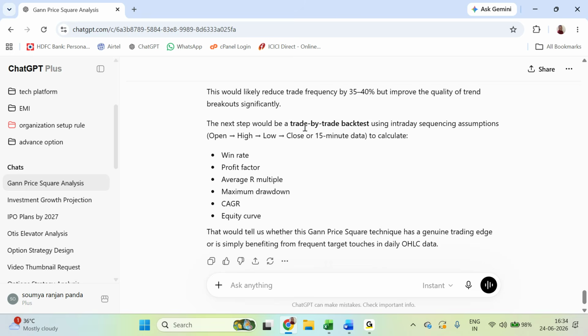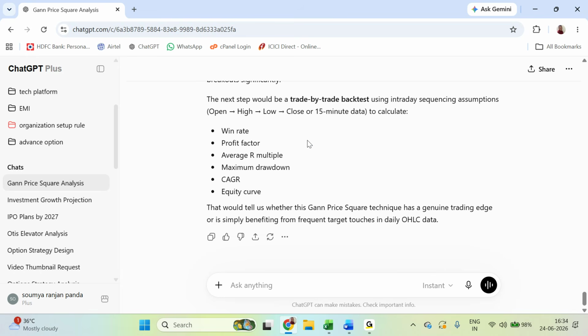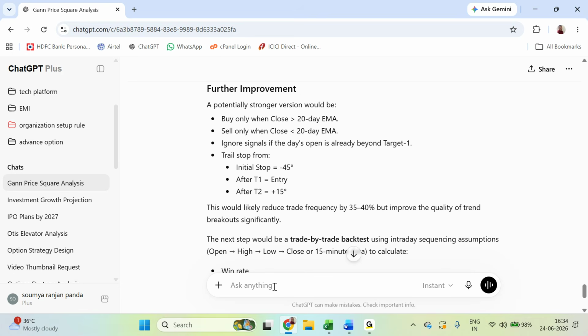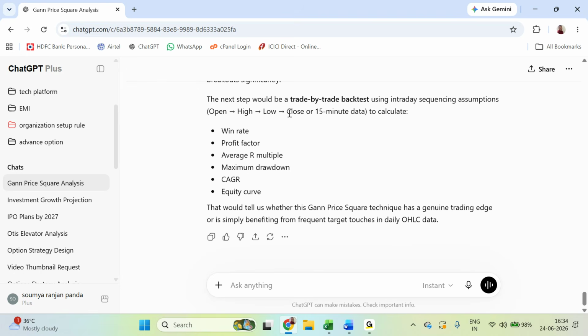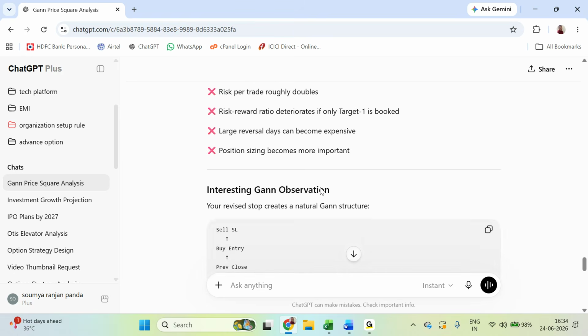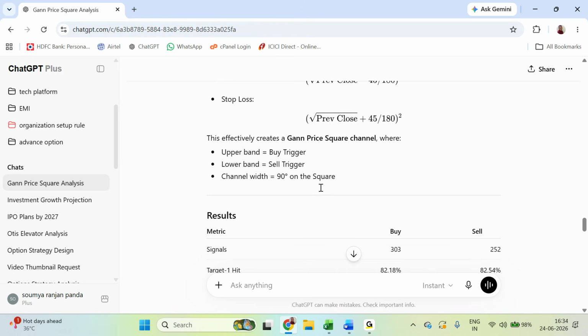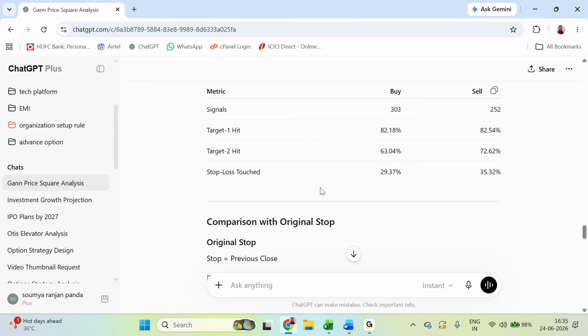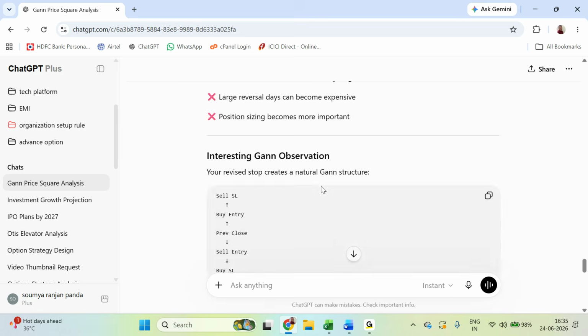However, further improvement we can do. After I gave the second thing, it is not asking me to add any of these statistical things. Rather, it is telling me to give the 15-minute data, 5-minute data, or 10-minute data. Once we change this data, it will further introspect on that, and it will give a clear picture when buy entry happens, whether the targets have come or not, which happened first, whether the high happened first or the low happened first. So all these things it can find.